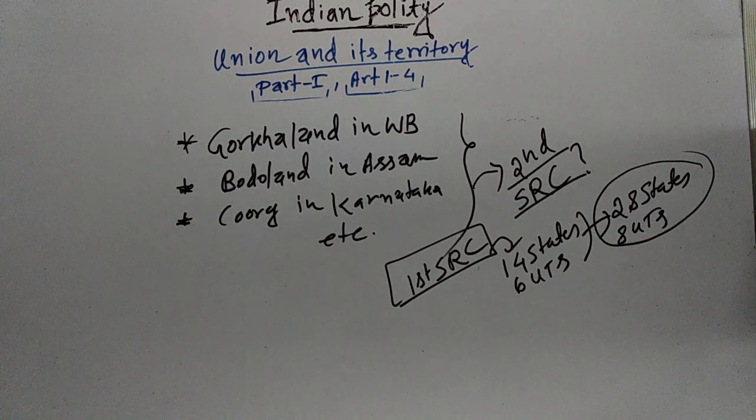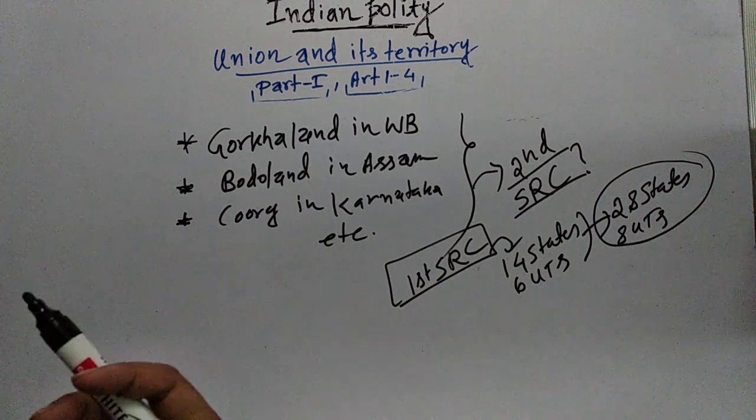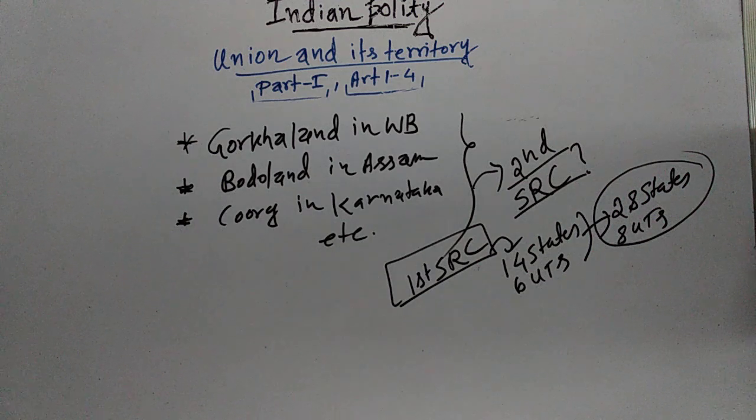And when there is a rising demand, for example, Gorkhaland in West Bengal, separate Bodoland in Assam, separate Coorg in Karnataka, the Bundelkhand issue in UP, when these kinds of issues are coming frequently in news, then why not form a second reorganization commission? So the government should think about forming a second reorganization commission.